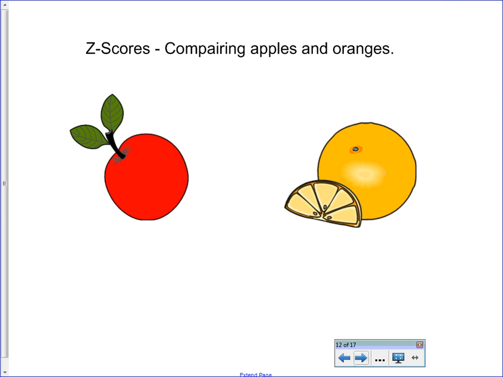Now, what does this whimsical story have to do with statistics? Well, once again, the idea that there's a unit of measurement that's useful for that bridge and comparing yourself to the bridge is going to lead us to an idea that you learned in Algebra 1 and hit again in Algebra 2, which is z-scores. And z-scores is what allows you to compare apples to oranges.